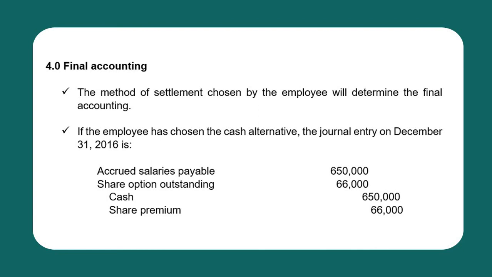So that is 650,000 computed as, of course, the number of shares, 10,000 shares, times the market value of each share, 65. So total of 650,000. And the share options outstanding will be close to share premium. So 66,000. So this is the entry if the employee chose the cash alternative.